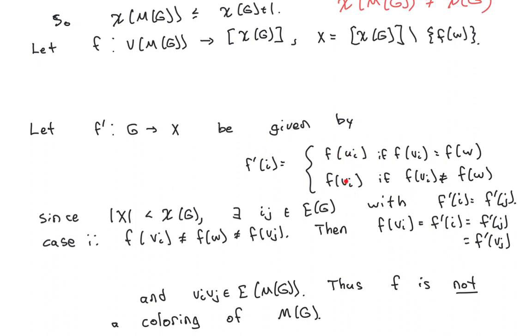When I have a vertex that originally got the same color as f of w, so f of vi and f of w get the same color, like in this situation, then I'm actually going to use the color given to ui instead. So f prime of i is going to be f of ui in this situation. Otherwise, I'm going to stick with the color of f of vi. So if vi had a different color to begin with, I would pick that instead.